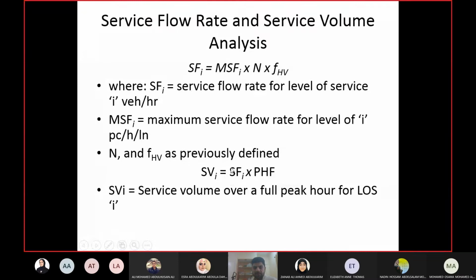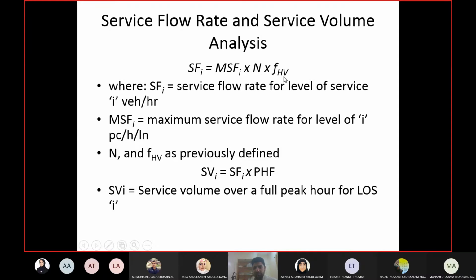In this analysis, we will find out service volume for each level of service. So for finding out service volume, I need service flow rate and peak hour factor. Peak hour factor is given. Service flow rate will be calculated using this equation. In this equation, you will have maximum service flow rate. You need N, which is number of lanes. So it's a 6-lane freeway, number of lanes 3, again, one direction.